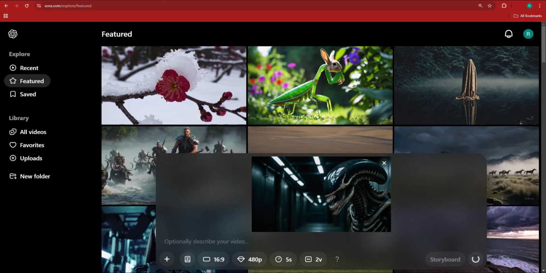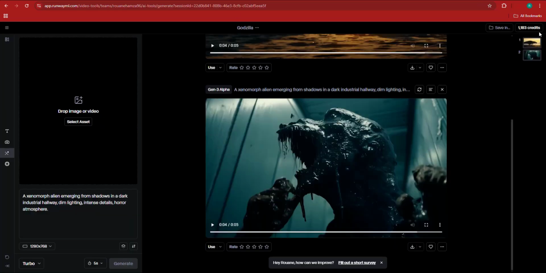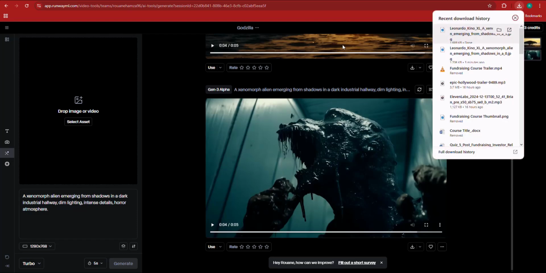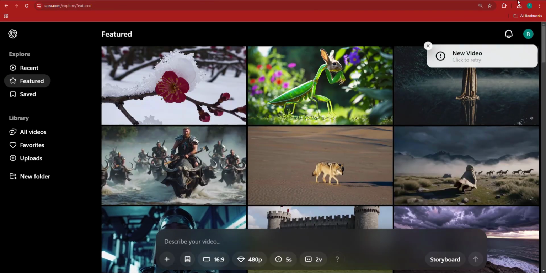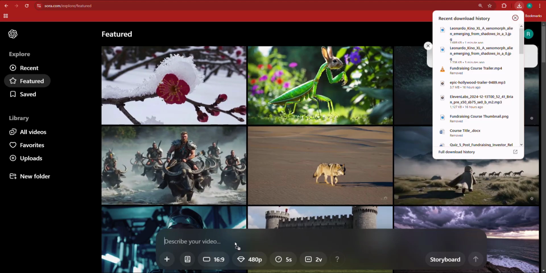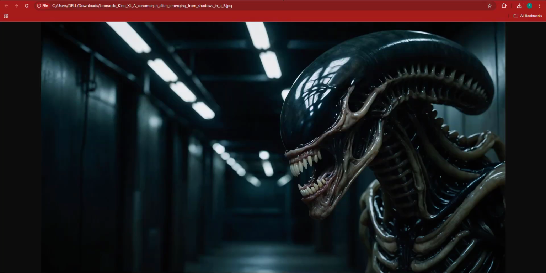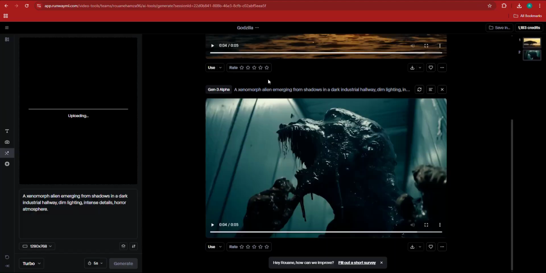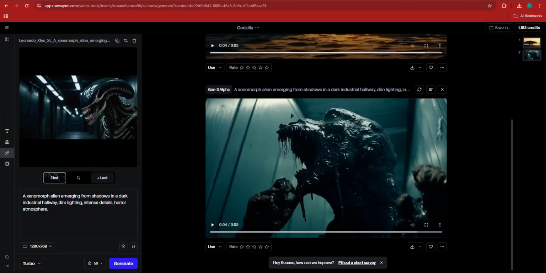Okay. Now I'm going to go to Runway ML at the same time, and I'm going to do the same thing I've done. But with Runway, we have more flexibility. You can drag and drop. I believe with Sora, you can also drag and drop. Let's actually try it right now, just in order not to judge this tool. Actually, you can't. So we just found out. But with Runway, you can drag and drop it immediately.